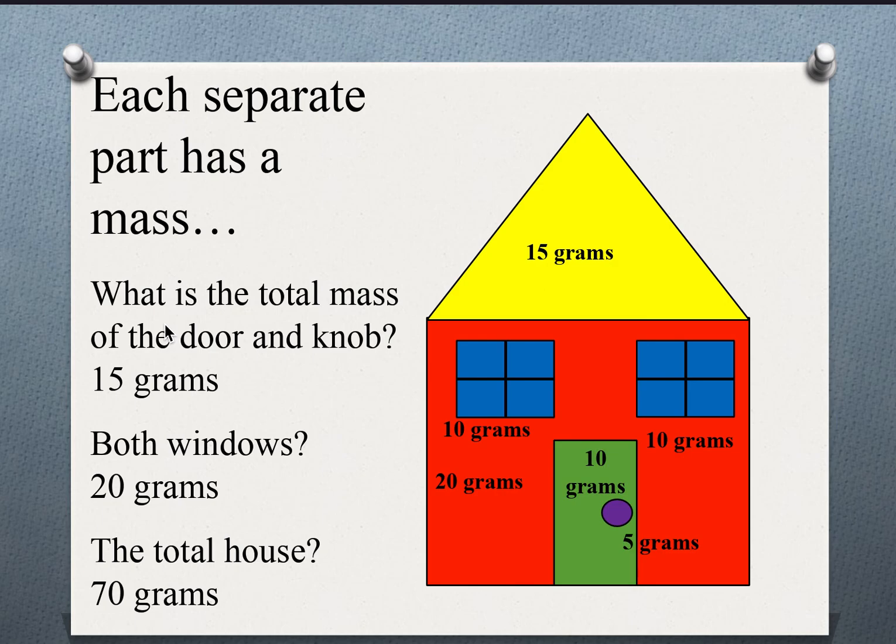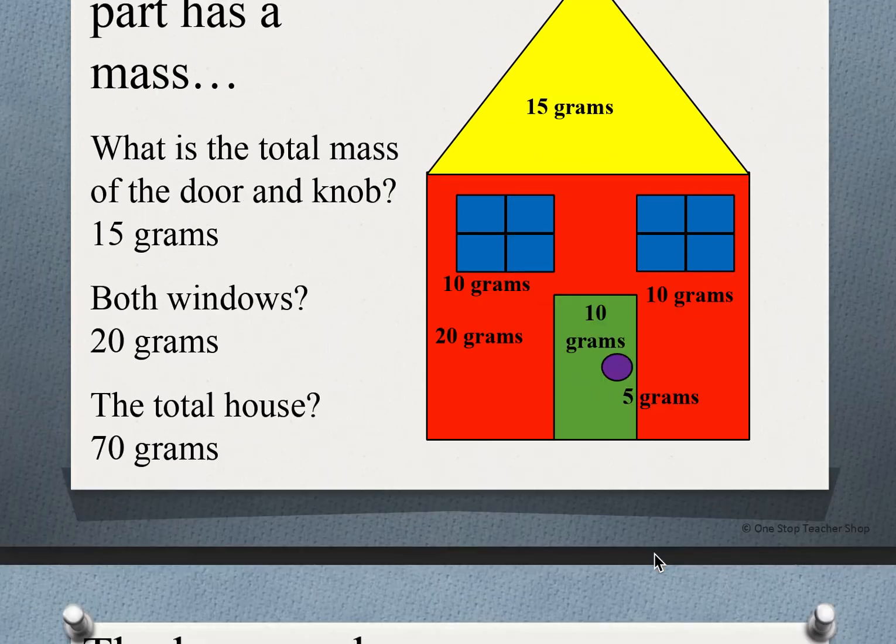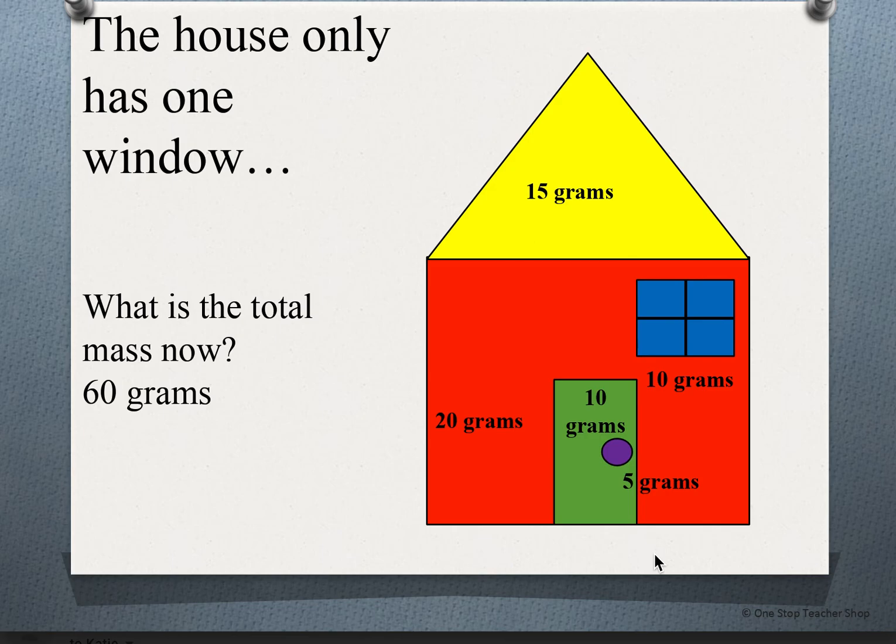Okay, so you may be asked questions just as simple as this. What is the total mass of the door and the knob? Well, we know that's 15. Our windows, 10 and 10, that's 20, the whole house. So that might be where we need to take that picture out or our paper out and add it up. Okay, but we've got 20, 30, 40, 50, 65, 70 total. Now, this house has only one window, so if it was 70, we took away 10. Now this is only 60.